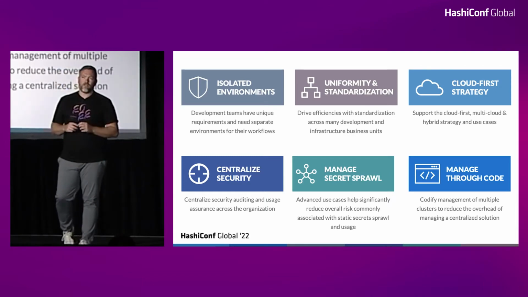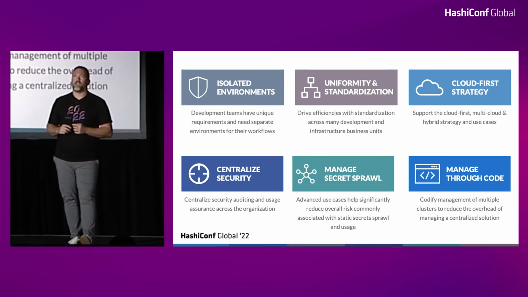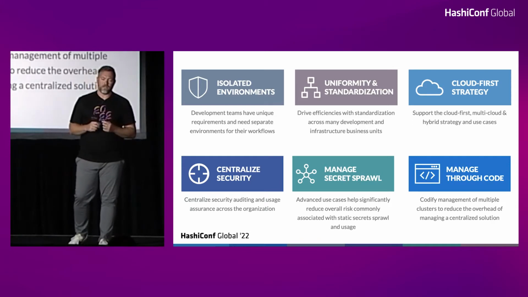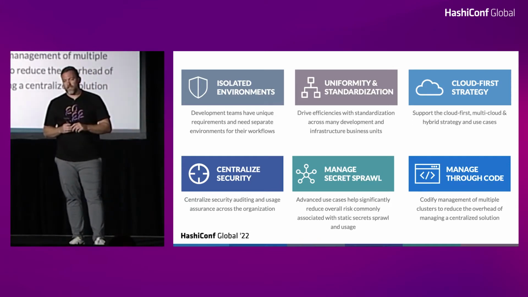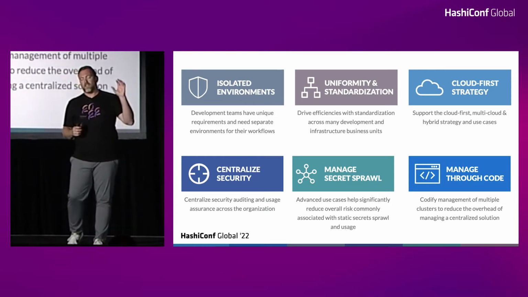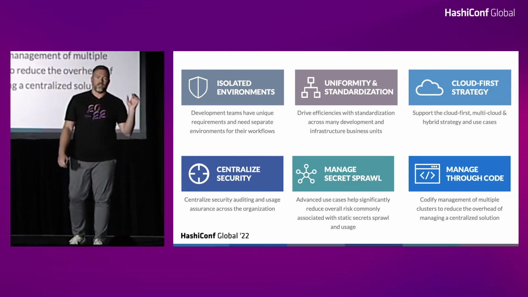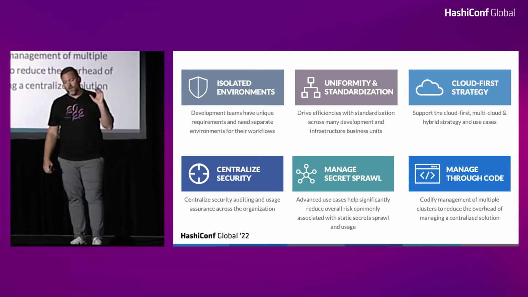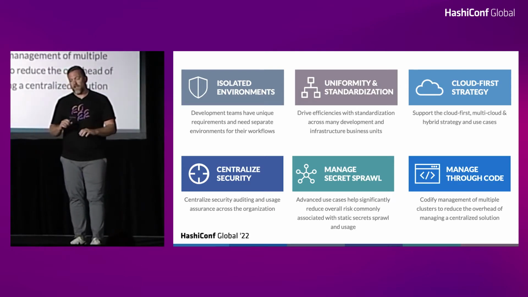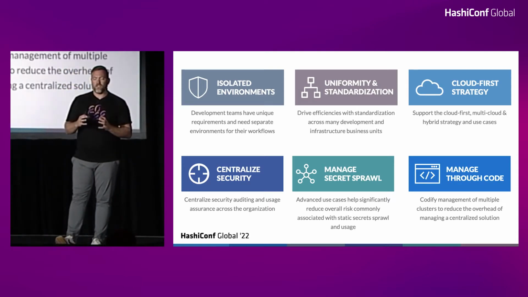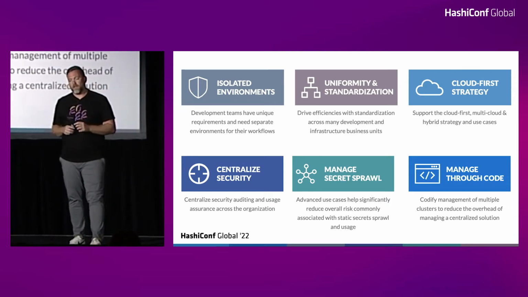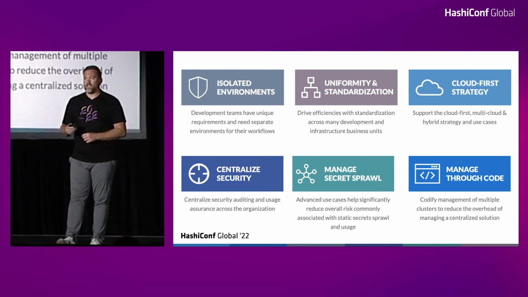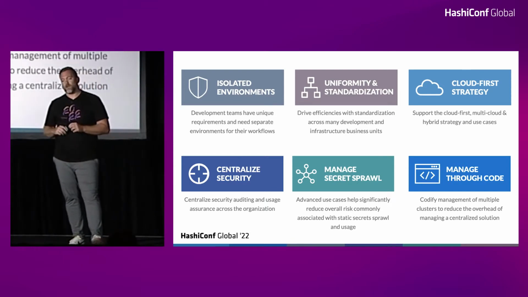Managing secret sprawl, right? Pretty much every organization that deploys Vault, at least from my perspective, that's the number one goal. And I talked about this in the hallway track yesterday, but most organizations have secrets in Kubernetes and Jenkins and Puppet and Chef and all that kind of stuff, right? And we want to centralize all those secrets into a centralized solution. That way, Vault becomes the central solution for identity and credentials across the organization.